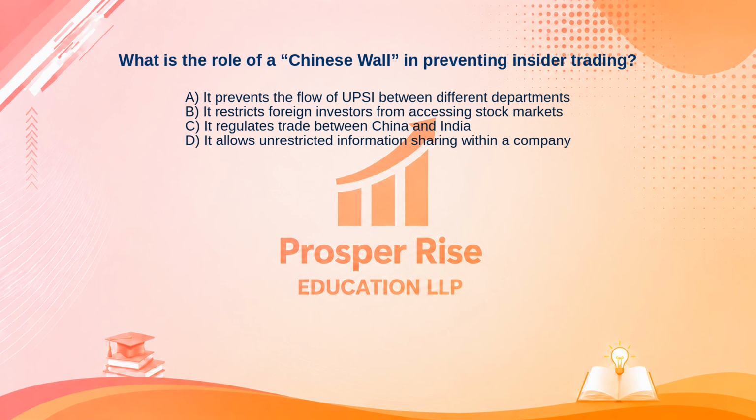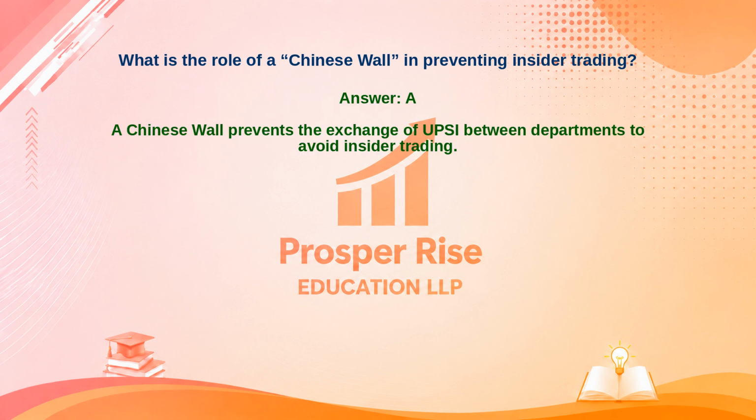Take a moment to pause the video and decide. The correct answer is option A. Let's see why. A Chinese wall prevents the exchange of UPSI between departments to avoid insider trading.